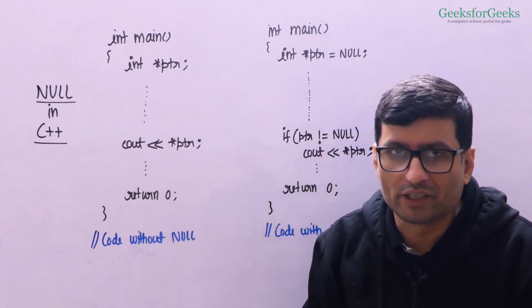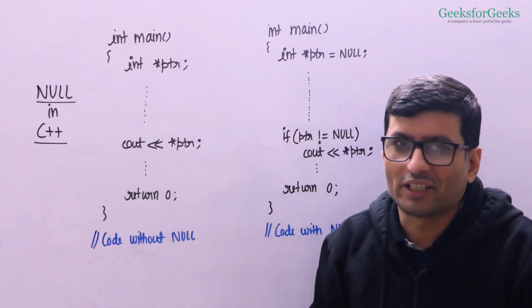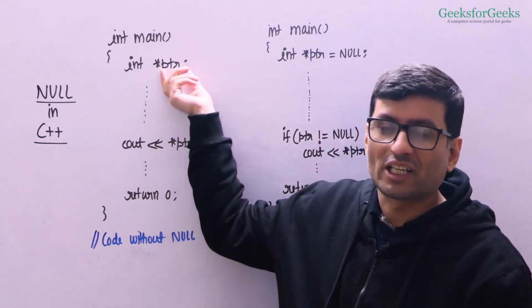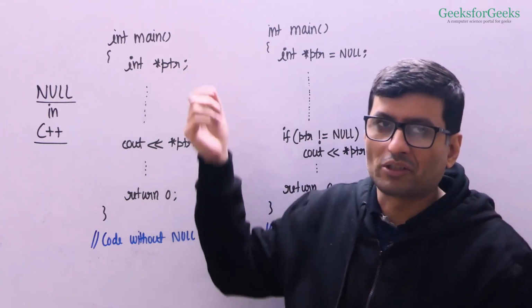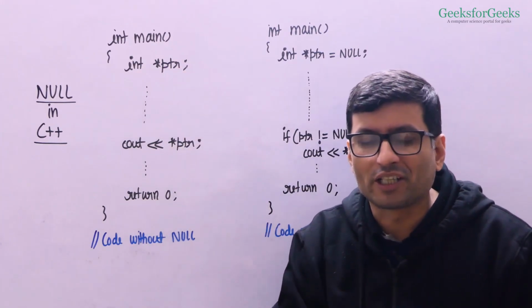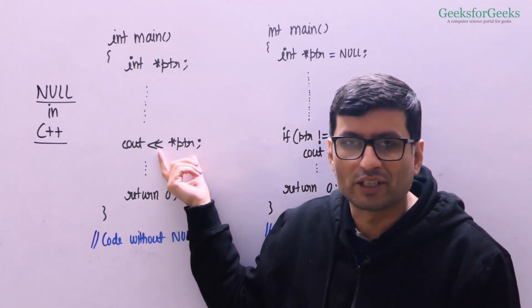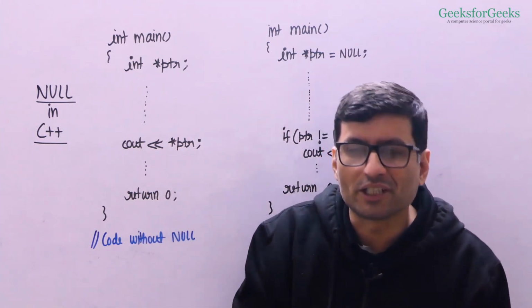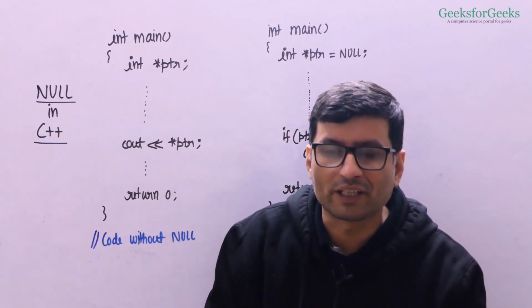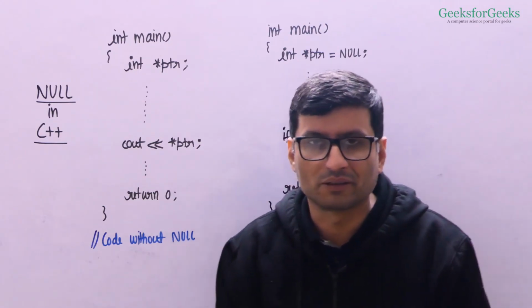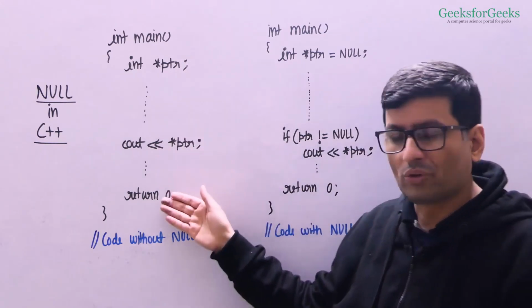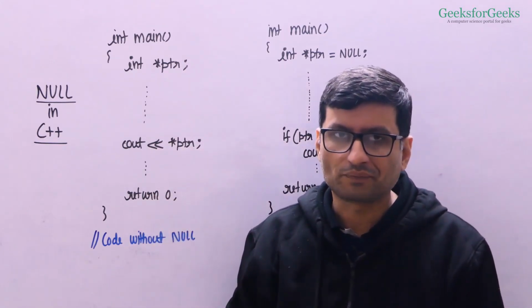This can be problematic, because uninitialized pointers are called wild pointers. When you have an uninitialized pointer, it can have any memory address, and if you try to access the value at that memory address, it can cause a segmentation fault, can crash your program, can give you some random value, anything can happen. So writing such a code is never a good idea.